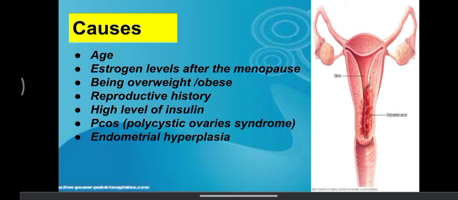Next we'll see the pathophysiology. In pathophysiology, there are errors in normal endometrial cell growth. When cells grow old or get damaged, they die and new cells take their place. Cancer starts when new cells form unneeded, and old or damaged cells do not die as they should. If there is an error like endometrial hyperplasia, which is abnormal growth of the uterus, that is an error in normal endometrial cell growth and could be an important cause of uterine cancer.